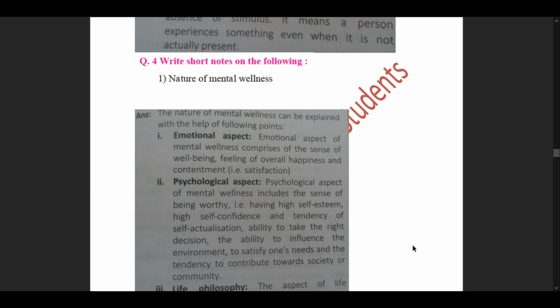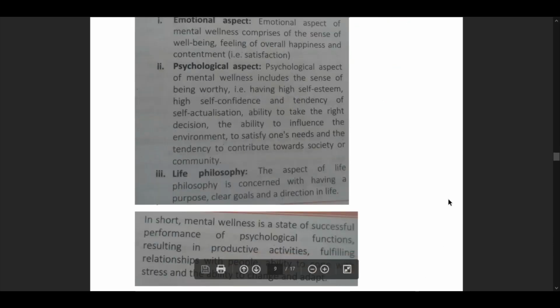Then we move forward to the second, psychological aspect. The psychological aspect of mental wellness includes the sense of being worthy, that is, having high self-esteem, high self-confidence and the tendency of self-actualization, the ability to take the right decision, the ability to influence the environment to satisfy one's needs, and the tendency to contribute towards society or community. Now we have our third and last aspect, that is life philosophy. The aspect of life philosophy is concerned with having a purpose, clear goals, and a direction in life.